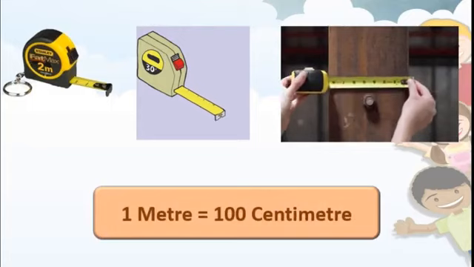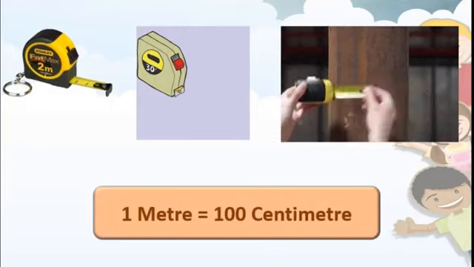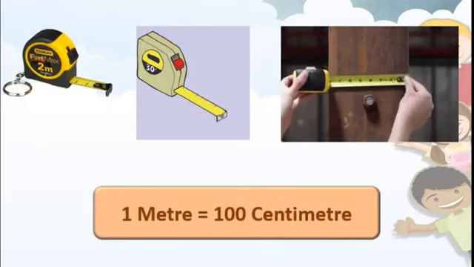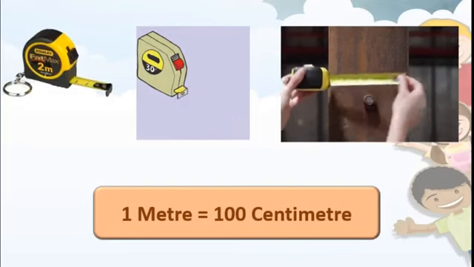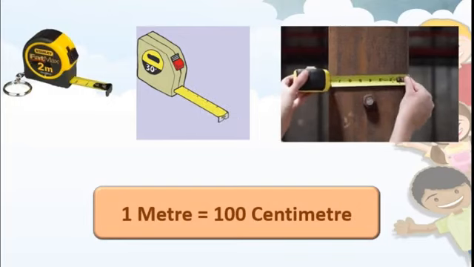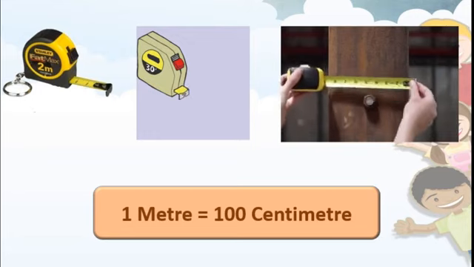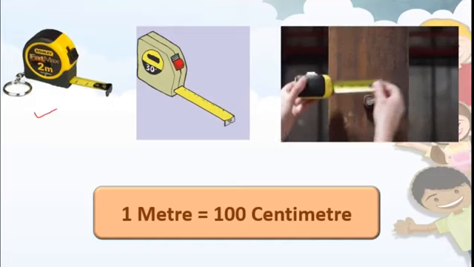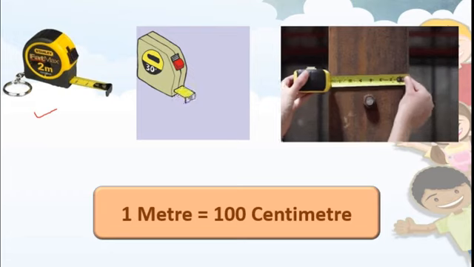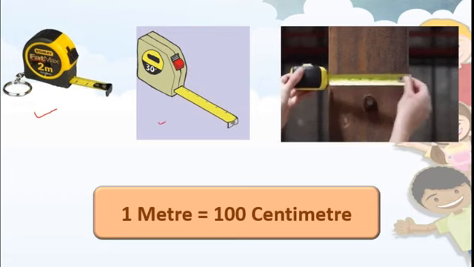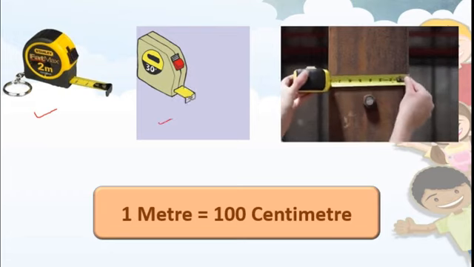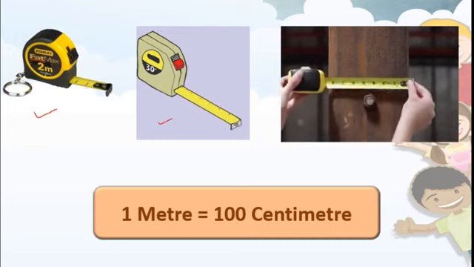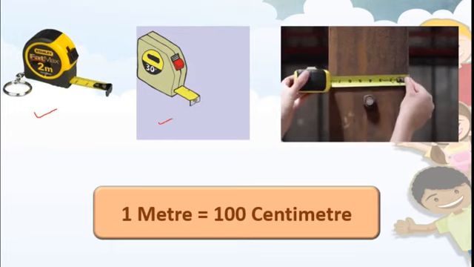Here 1 meter is equal to 100 centimeter. Remember this. 1 meter is equal to 100 centimeter. Means in the first one, this is of 2 meter length, correct? Means it has 200 centimeter, correct? And this is of 3 meter, means it is having 300 centimeter. Got this? Remember this, 1 meter is equal to 100 centimeter.